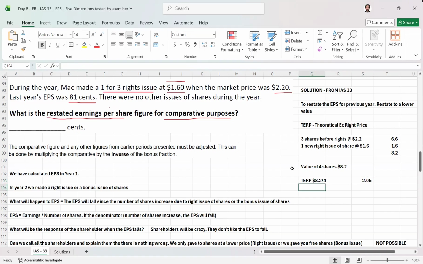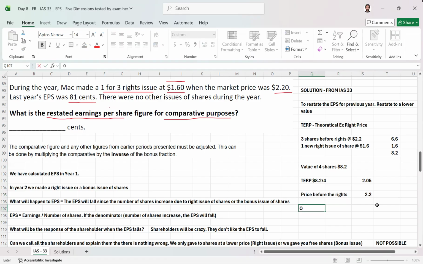So the price before the rights was 2.2, and the price after the rights is 2.05. Now we can easily calculate the restated EPS. How are we going to do that?